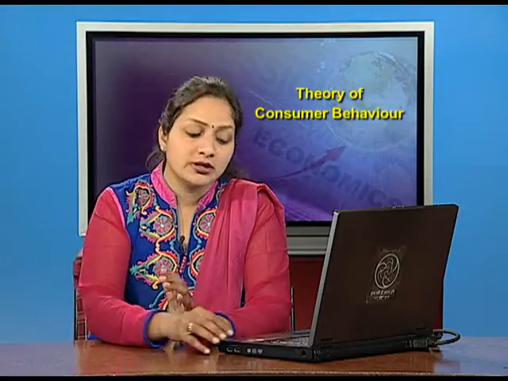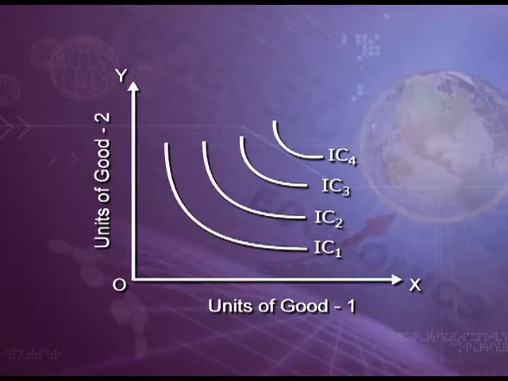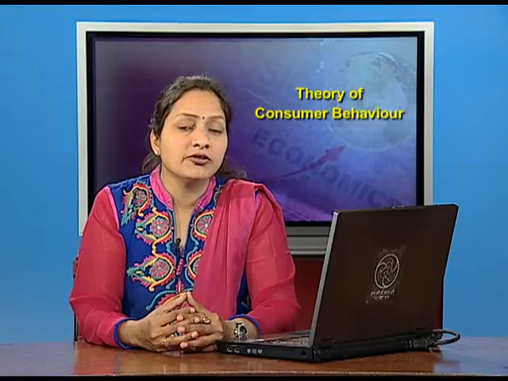Indifference curves are numbered and shown in ascending order, like the four indifference curves drawn as indifference curve 1, indifference curve 2, indifference curve 3 and indifference curve 4. It shows that indifference curve 2 is superior to IC1, indifference curve 3 is superior to indifference curve 2, and indifference curve 4 is superior to indifference curve 3. In short, the higher the position of an IC, the higher will be the level of satisfaction. Remember, each indifference curve shows a different level of satisfaction.